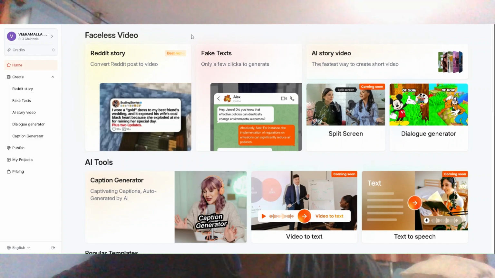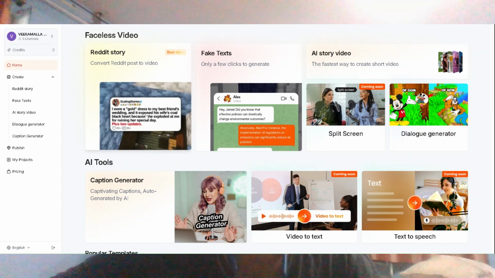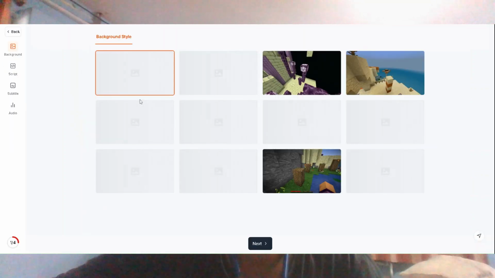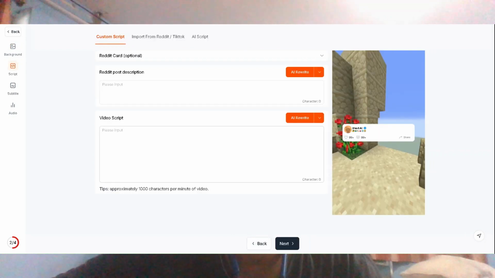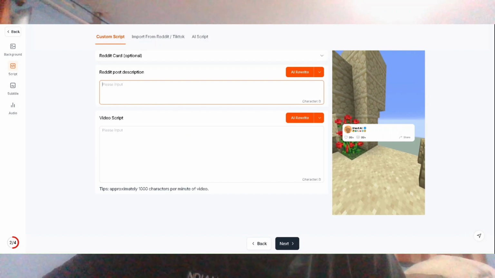Okay, first we will see the Reddit story. We can create a Reddit story within minutes. See here, just click on Reddit story, choose anything, just click on next. Here you need to write the Reddit post description. This is one example. Reddit post description is create viral videos,